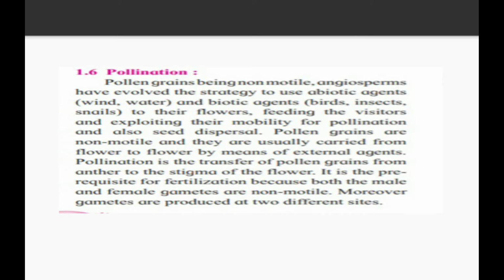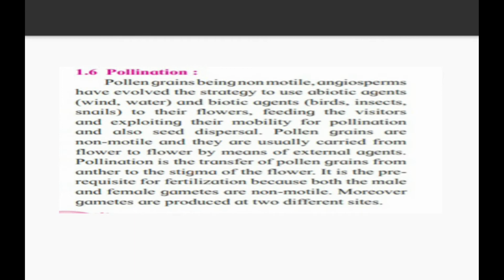Pollen grains are non-motile and they are usually carried from flower to flower by means of external agents. Pollination is the transfer of pollen grains from anther to the stigma of the flower. So this is the actual definition of pollination. I am repeating it again. Pollination is the transfer of pollen grains from anther to the stigma of the flower. It is the prerequisite for fertilization because most of the male and female gametes are non-motile. Moreover, gametes are produced at two different sites.